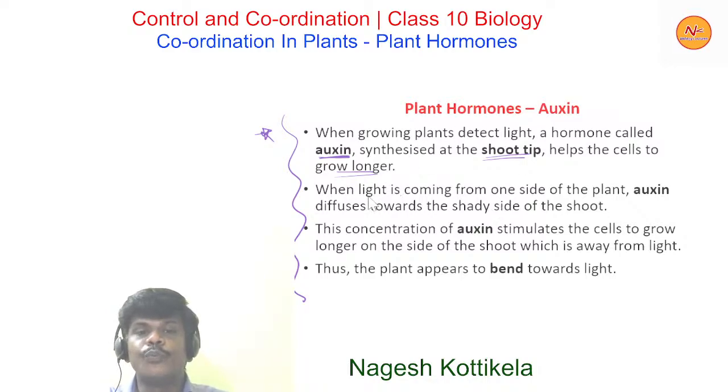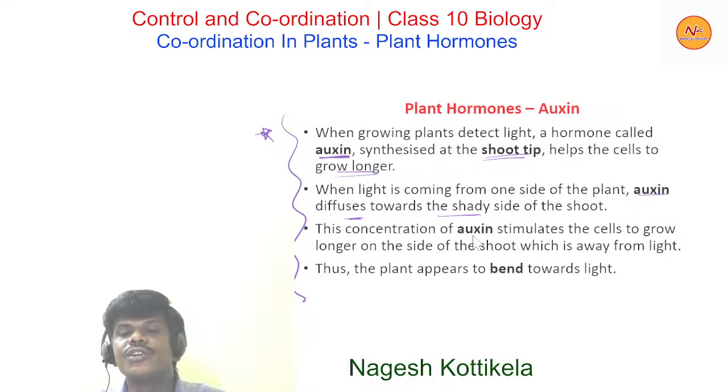When light is coming from one side of the plant, auxin diffuses towards the shady side of the shoot. This concentration of auxin stimulates the cells to grow longer on the side of the shoot which is away from light, and thus the plant appears to bend towards light. Let's suppose the light is coming from this side and here is a plant.